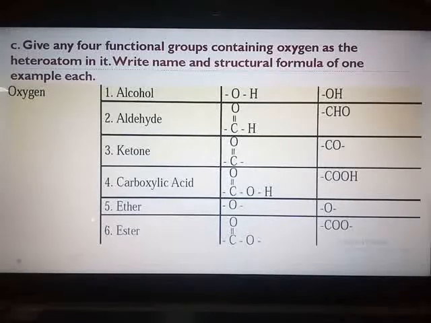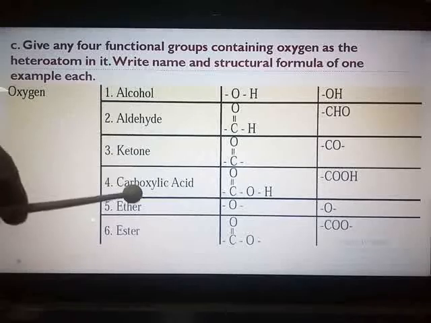So you are supposed to refer page number 118, the entire chart which you have of the functional group. There you see the first case in that chart heteroatom is halogen and the last is nitrogen. So in the center you have oxygen as the heteroatom. Those functional groups you can take.